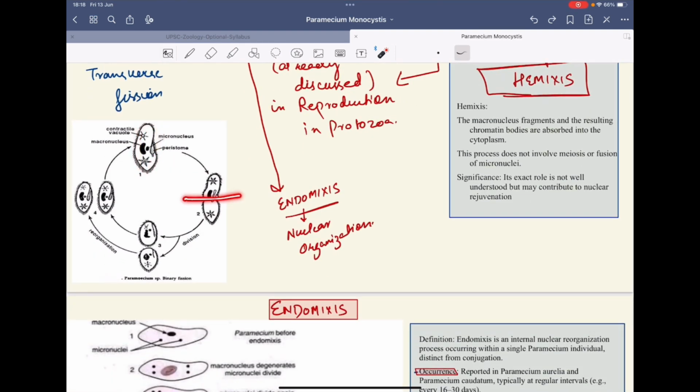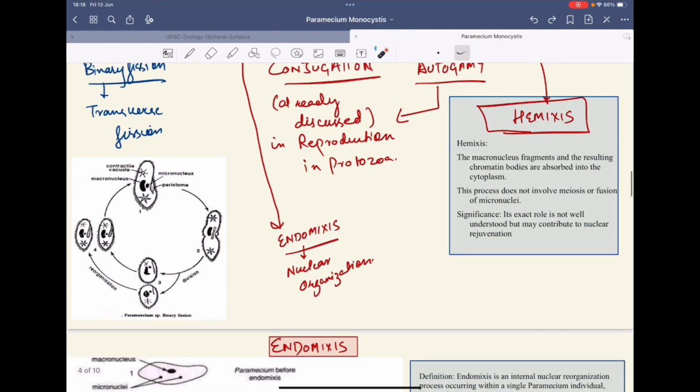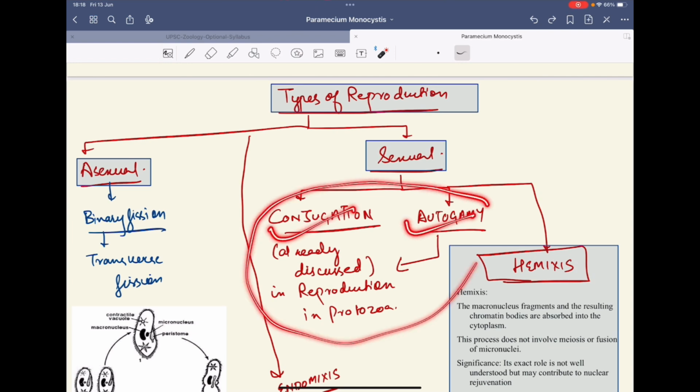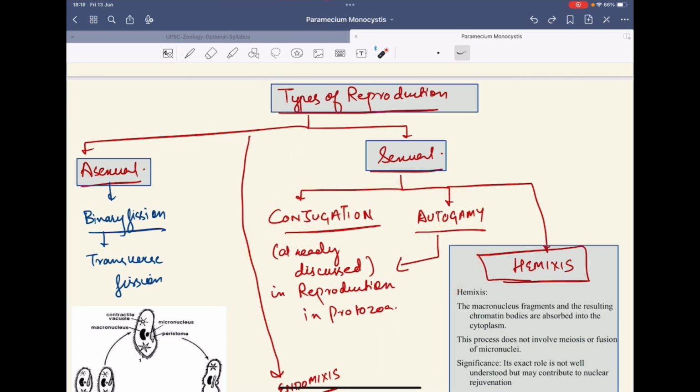A transverse horizontal plane divides it into two daughter paramecia, which then become adult Paramecium. So from one Paramecium we get two daughter cells. In sexual reproduction, we have conjugation and orthogamy. We have discussed it in a previous lecture in detail, so you will write that here, or whenever the question comes in the exam, that is enough content.